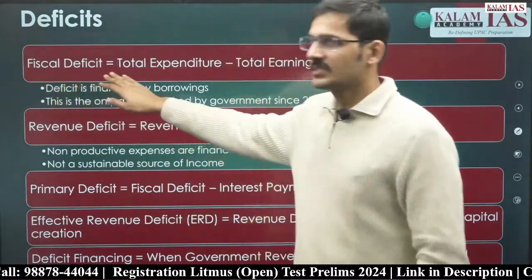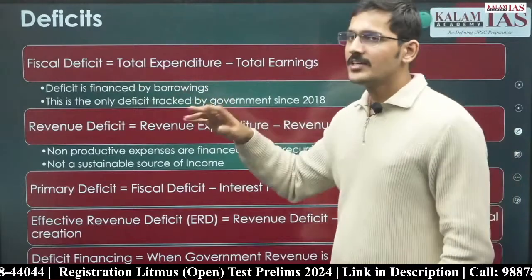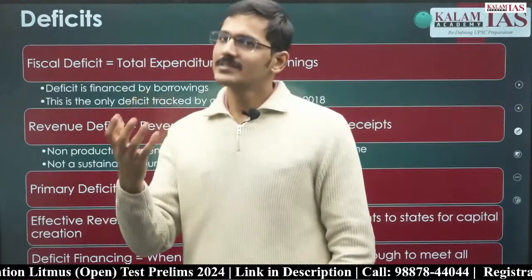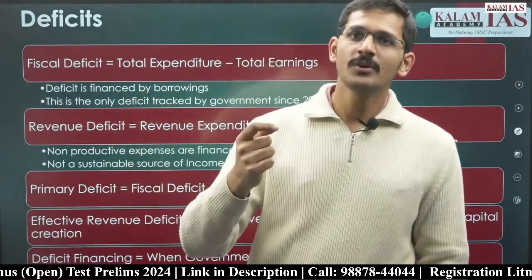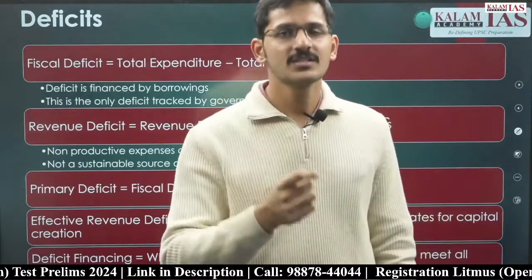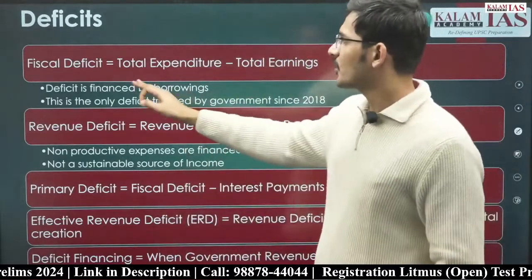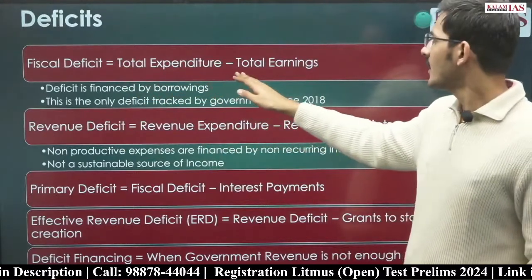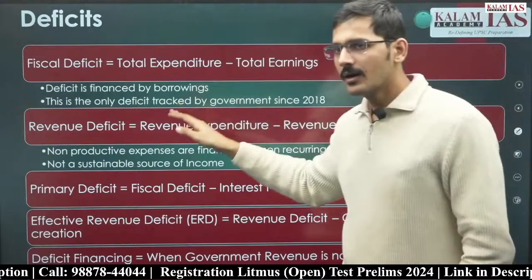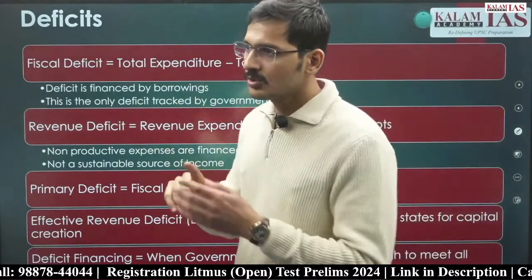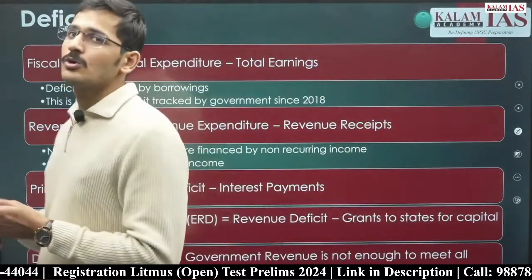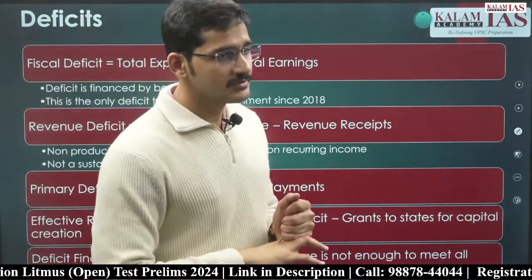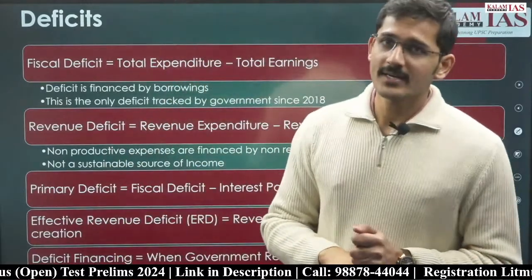First is fiscal deficit. Now fiscal deficit is basically borrowings. All the borrowings of the Government of India are what we call fiscal deficit. Whatever the Government of India has borrowed from people, that is fiscal deficit. So fiscal deficit is borrowings. Now what does borrowing mean? That there is the total expenditure of the Government of India minus total earnings. Earnings will include all the revenue receipts and non-debt creating capital receipts. For example, disinvestment. For example, recovery of loans, which are part of non-debt creating capital receipts.